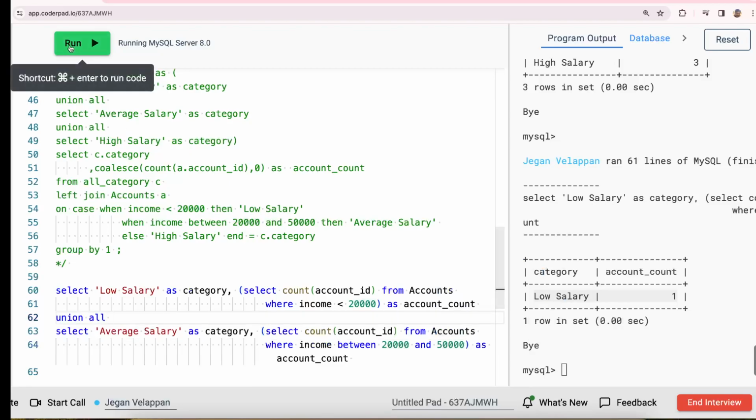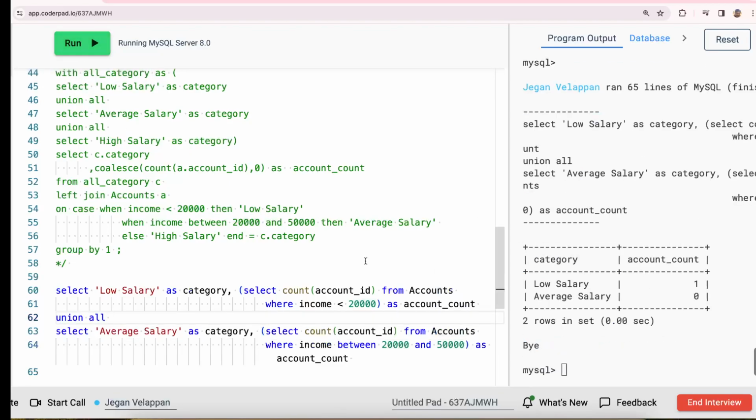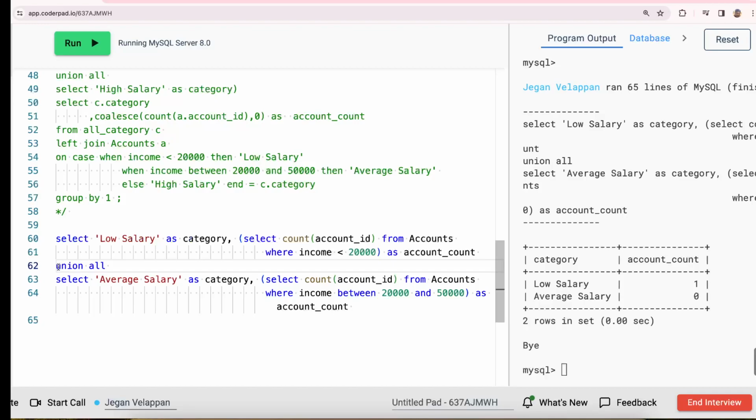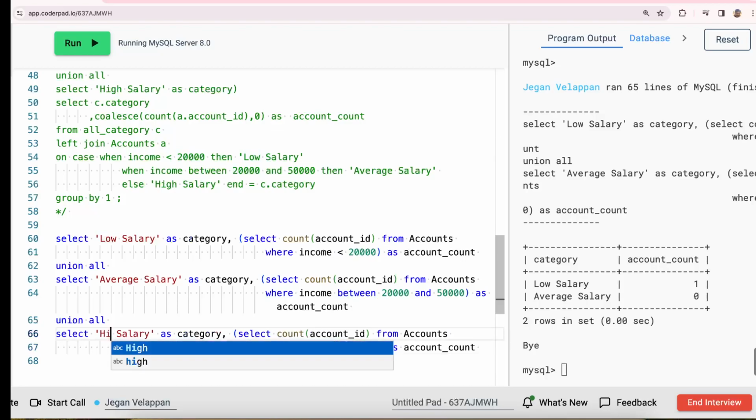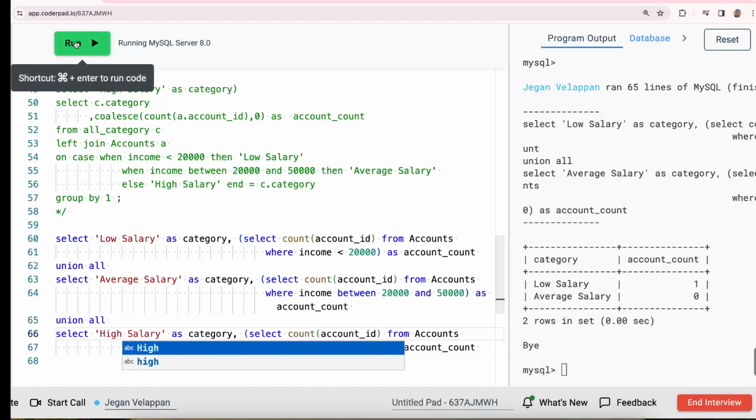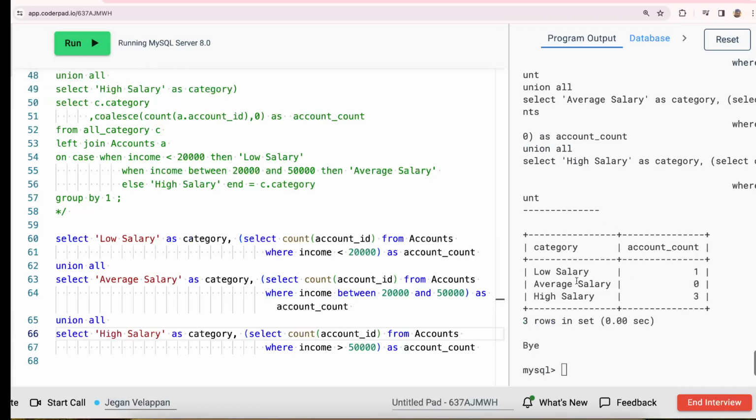If I run this, I get the low and average. For high, the same thing. I can use union all, and I will say where the income is greater than 50,000. That will give me the high salaries category. So I will get the expected result.